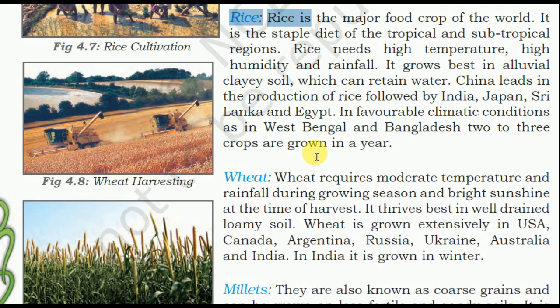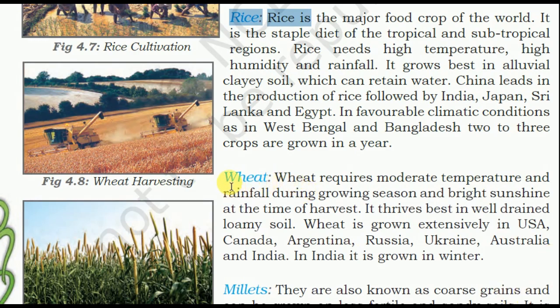Rice is the major food crop of the world. It is the staple diet of the tropical and subtropical regions. Rice needs high temperature, high humidity and rainfall. It grows best in alluvial clay soil which can retain water. China leads in the production of rice, followed by India, Japan, Sri Lanka and Egypt. In favorable climate conditions, as in West Bengal and Bangladesh, 2 to 3 crops are grown in a year.